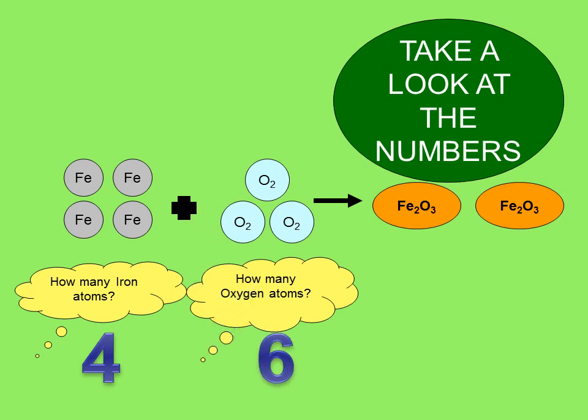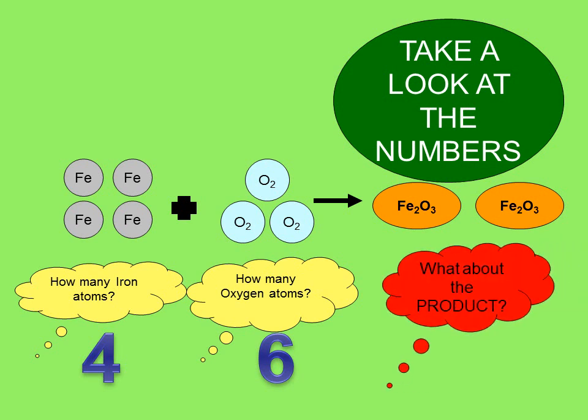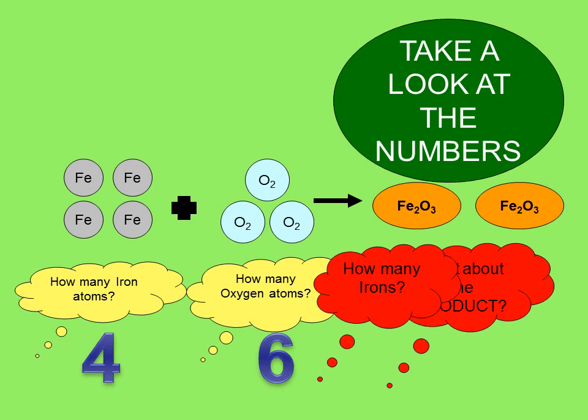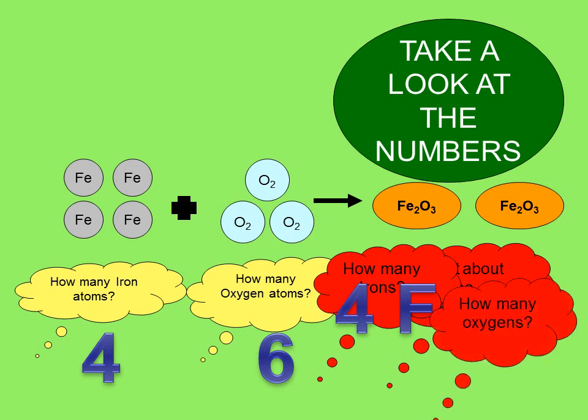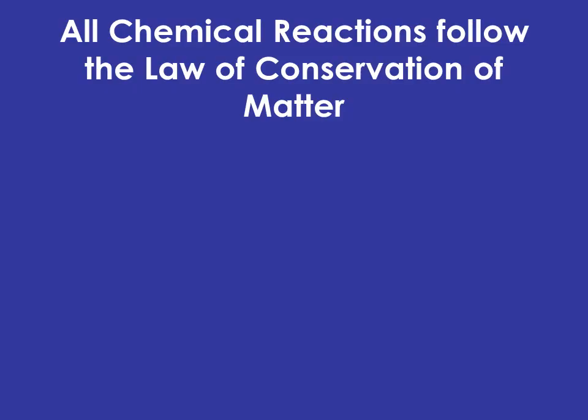So then let's look at the products. How many irons do we have in our products? We would have 4 total, right? 2 plus 2. And then how many oxygens? We would have 3 plus 3, right? So we would have 6. There's a typo on the slide, it says 6 irons. I don't know where that came from.